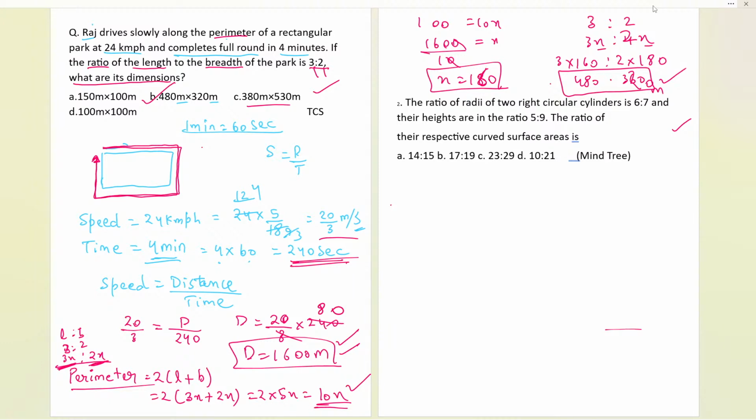In this case, let me tell you the formula. 2 pi r h is the formula for the cylinder, the curved surface area. Yes, I understand. A little bit of effort we have to take. So we'll look into that as well. We'll take a question based on that as well.